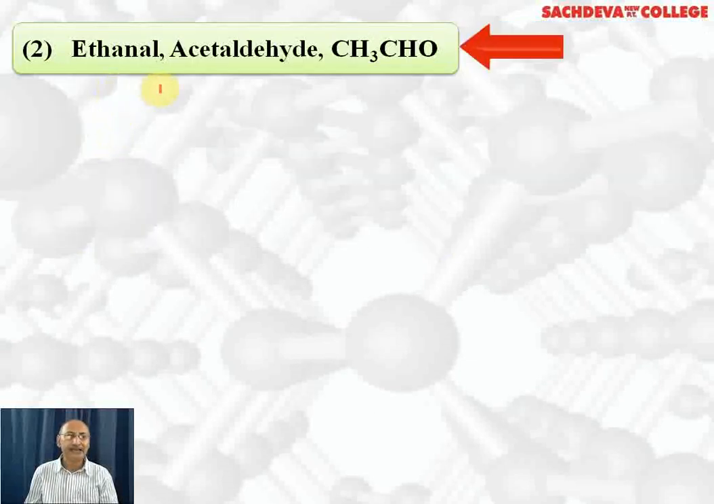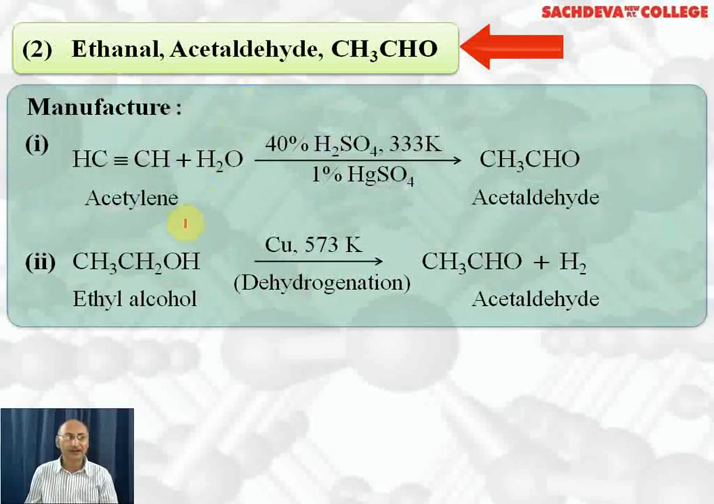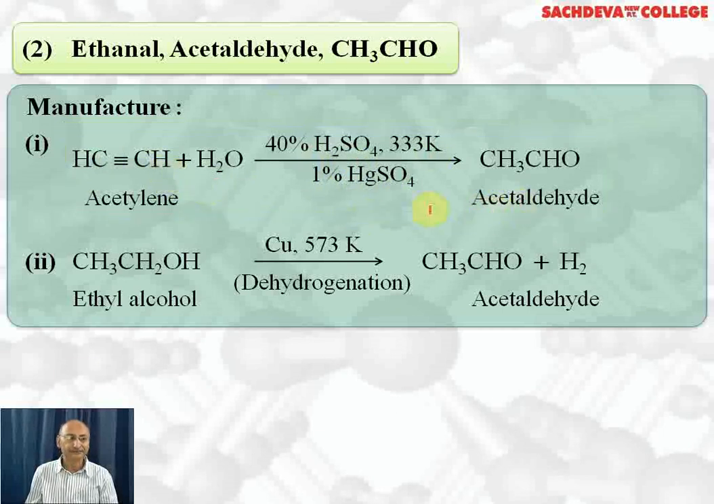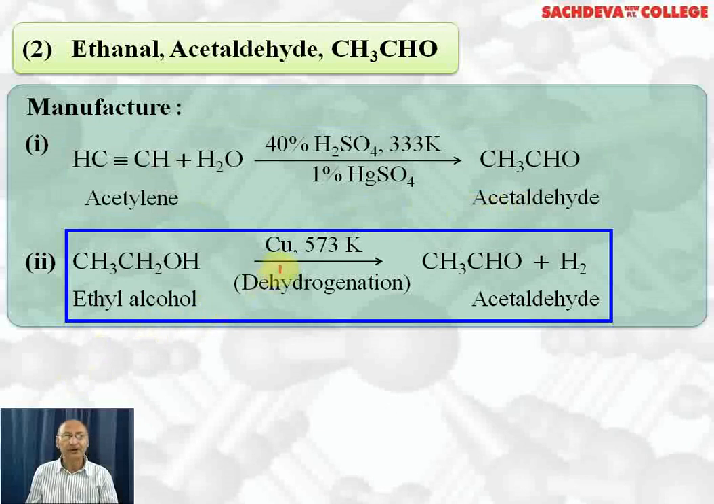Next, we are taking ethanal, acetaldehyde. Its method of preparation or manufacture. First, we are taking manufacture from acetylene. Acetylene reacts with water in the presence of 40% sulfuric acid and 1% mercuric sulfate, which acts as a catalyst, at 333 Kelvin. Water gets added, we get H here and OH here, so we get vinyl alcohol, which tautomerizes to give acetaldehyde. Ethyl alcohol, when dehydrogenated with copper at 573 Kelvin, gives acetaldehyde and hydrogen is removed.